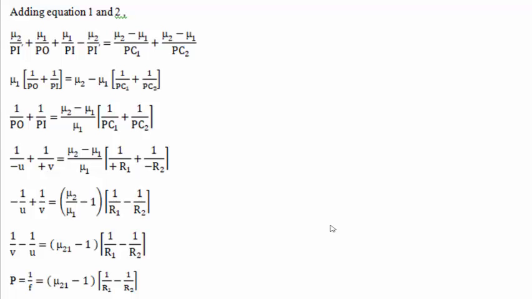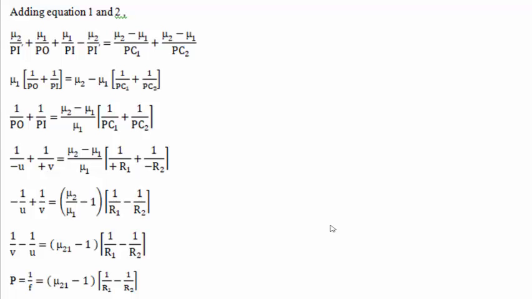From this equation, take ν1 as the common term from the LHS, and (ν2 minus ν1) is common, which is taken out from the right hand side. Then your equation becomes ν1 (1/PO plus 1/PI) equals (ν2 minus ν1)(1/PC1 plus 1/PC2).